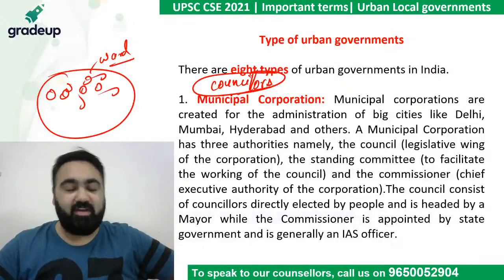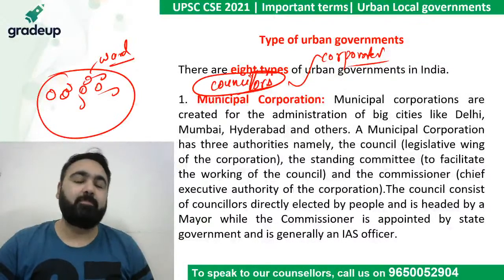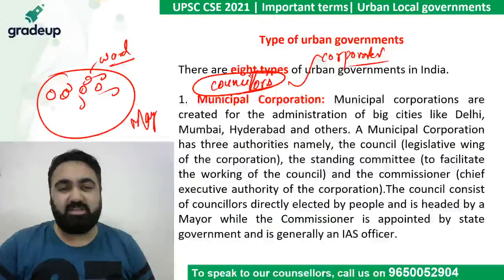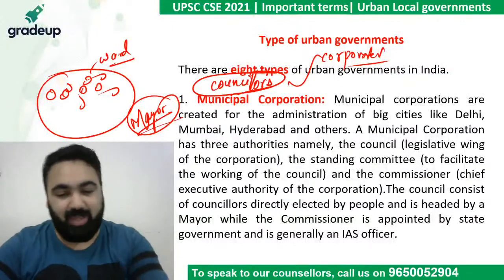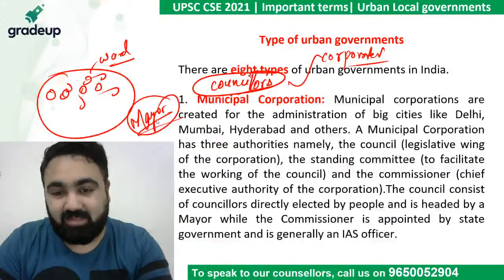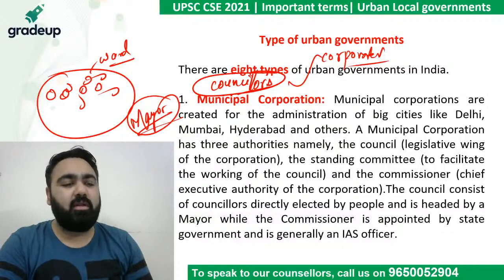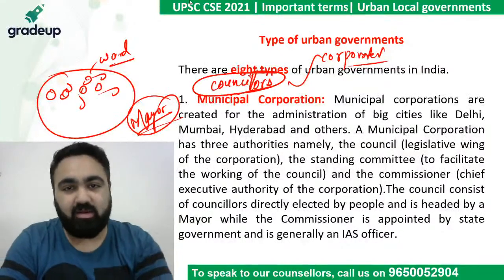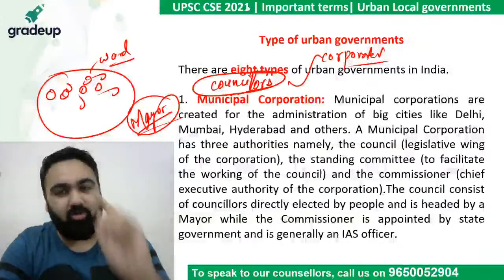They may be known by different names in different cities, but they are usually called councillors. In Maharashtra, for example, they are called corporators. So it's a different word used depending upon which state you are referring. Every municipality is headed by a chairman, also called a mayor. So the chairman or the mayor is the head of the municipality. Now, there are different methods in which the chairman or the mayor can be elected. It depends from state to state. Like in Odisha or in UP, you would have people directly choosing their mayor in direct elections. In states such as Delhi, for example, in Delhi, people don't vote for their mayor.